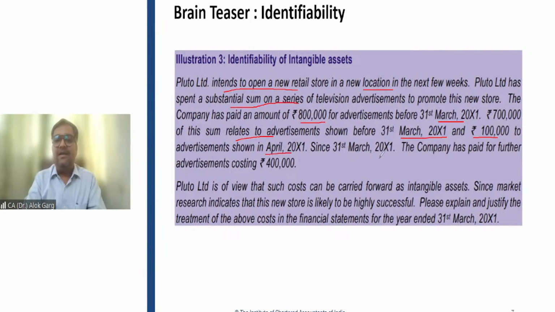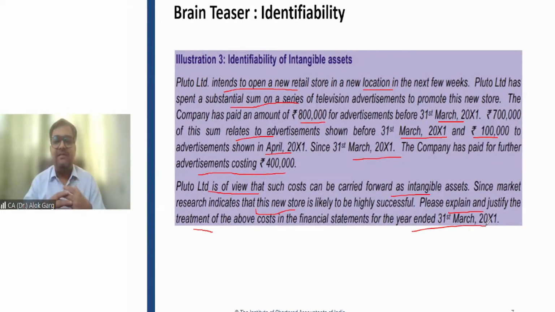2001, and 1 lakh to advertisements shown in April 2001. Since 31st March 2001, the company has paid for further advertisement costing rupees 4 lakh. Pluto Limited is of the view that such cost can be carried forward as an intangible asset since market research indicates that this new store is likely to be highly successful. Please explain and justify the treatment of the above cost in the financial statement for the year ended 31st March 2001. Friends, this question is on advertisement, right?